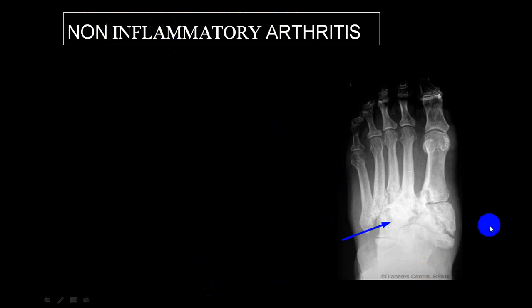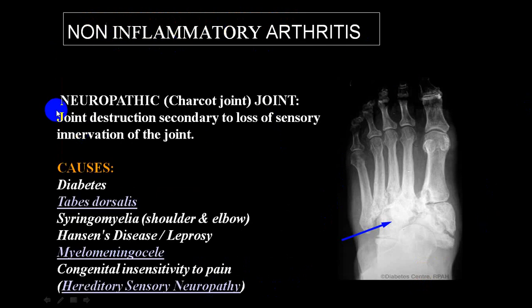Some are non-inflammatory arthritis, and one of those is Charcot's joint, and this is very commonly in tabes dorsalis, that is syphilis. So do keep it in mind. You can come across this occasionally in case of leprosy, very rarely in meningomyelocele.